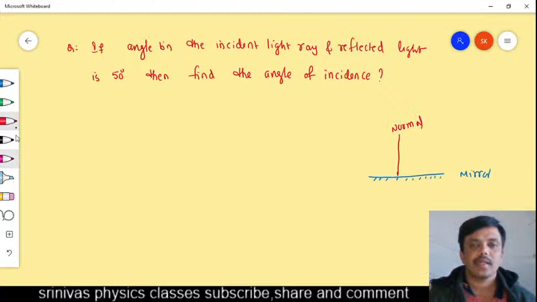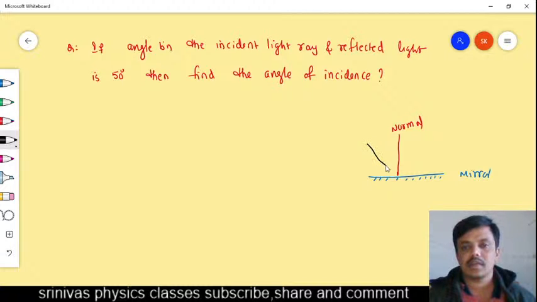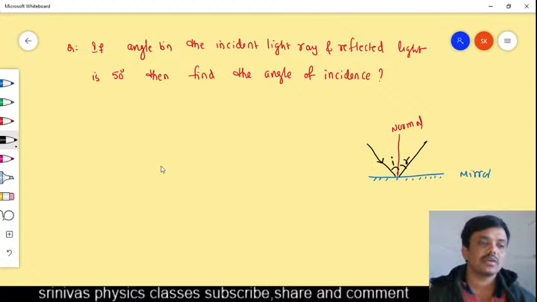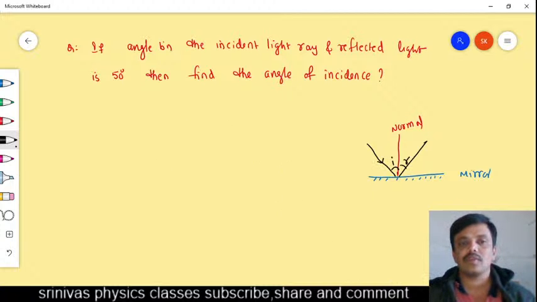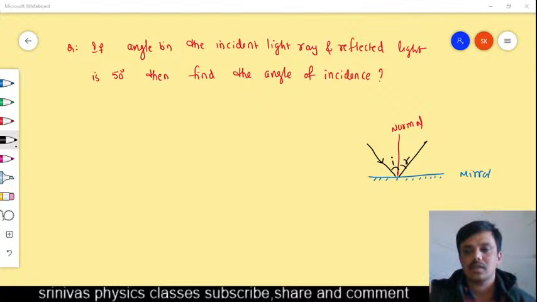Here the light ray is incident like this, it is reflected like this, right? The angle of incidence is I, angle of reflection is R. Then the question: what is the angle of incidence? Can anyone tell the answer?